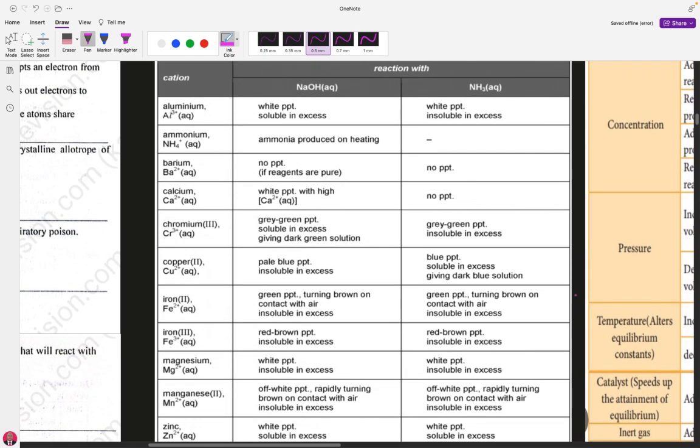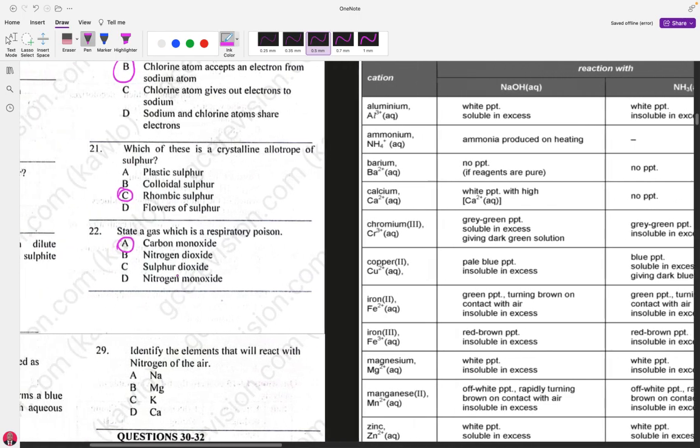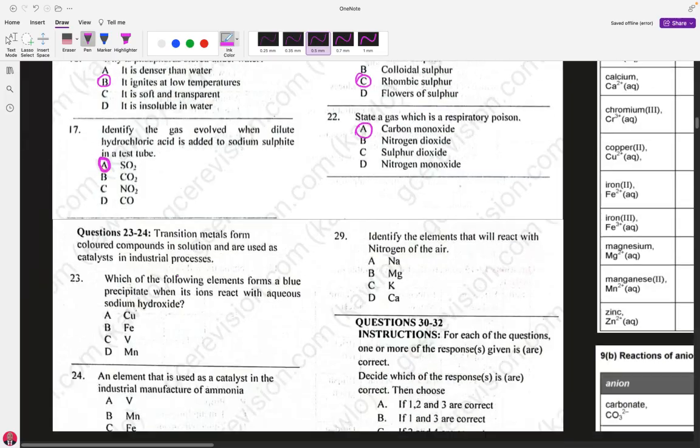So among these, chromium is a transition metal, copper is a transition metal, iron is a transition metal. But which one will give a blue precipitate when it reacts with sodium hydroxide? It is the copper ion. Let's get back on board.